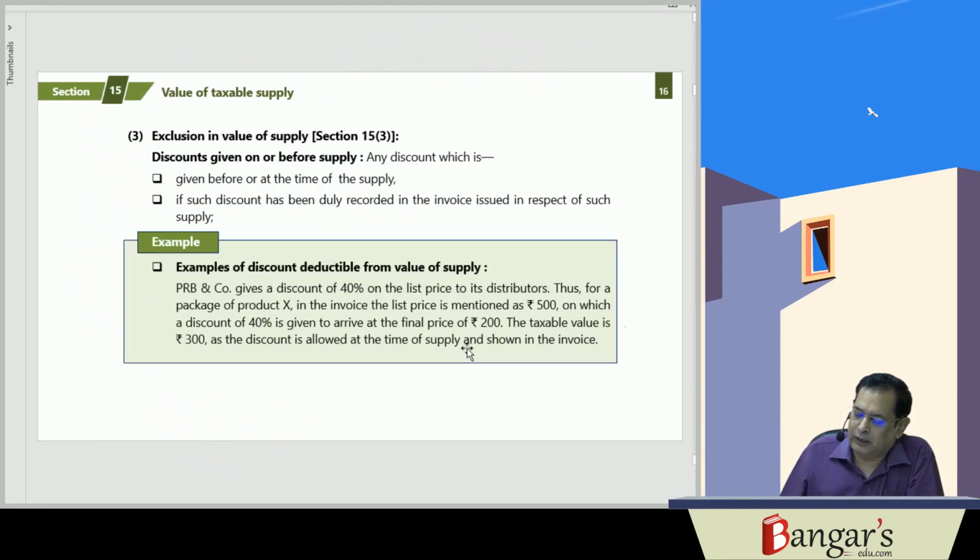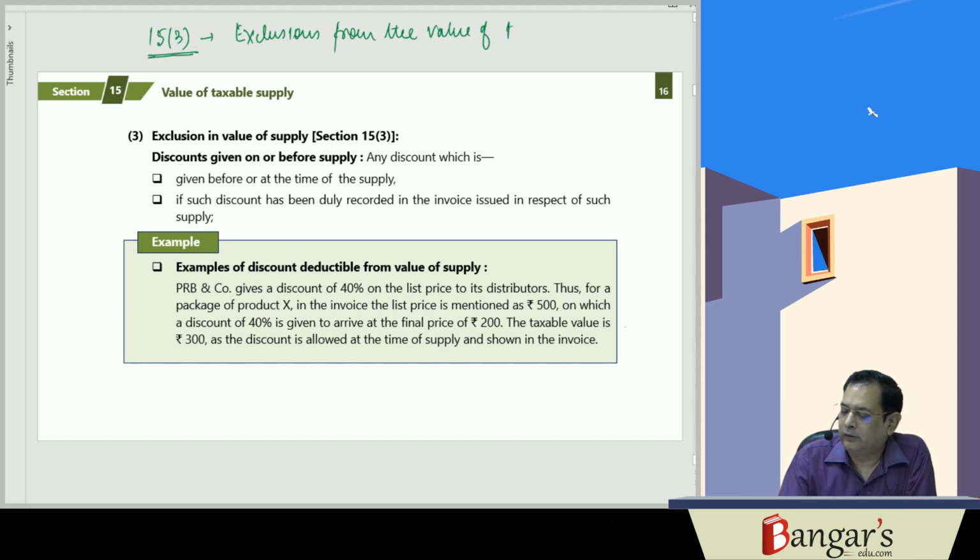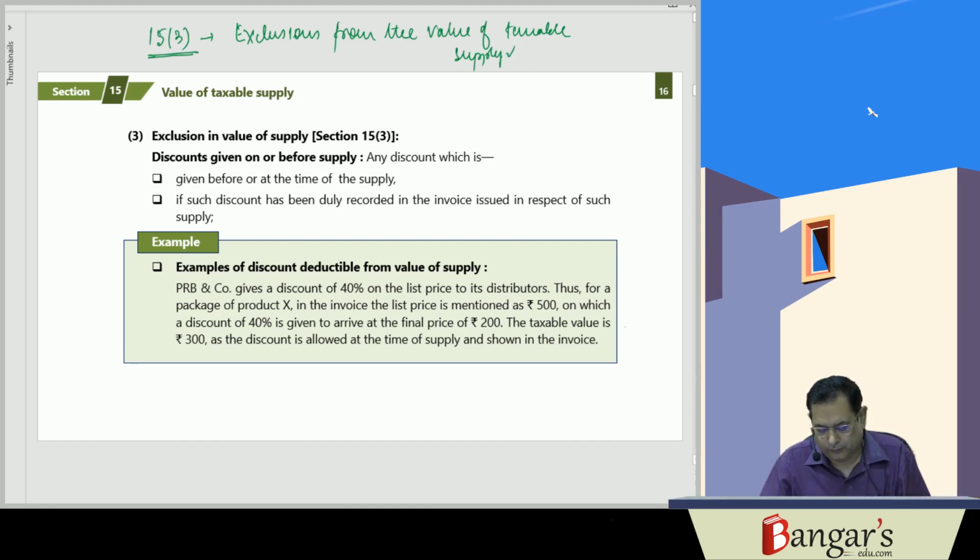Then 15(3) is dealing with the exclusions from the value of the taxable supply. Exclusions from the value of the taxable supply. What may it be? First is what? Discounts.